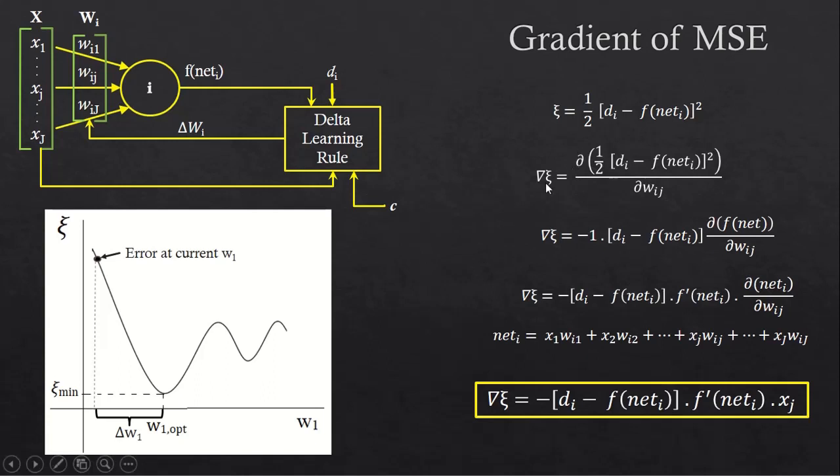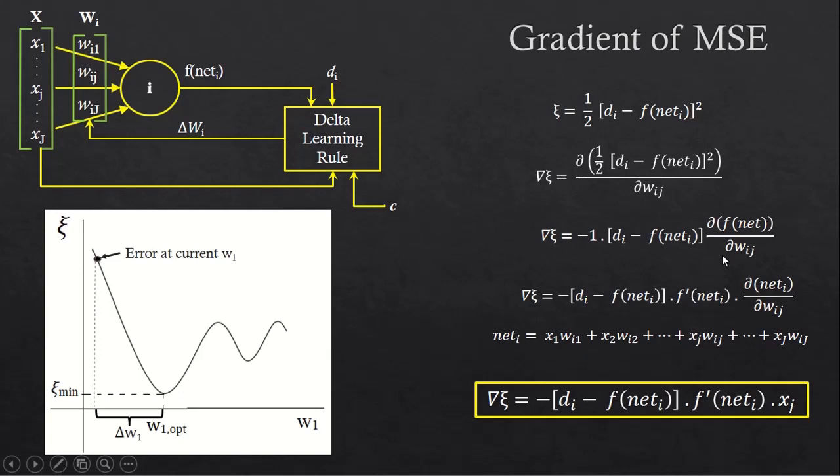Delta xi is equal to half of 2 times di minus f of net I into dou di minus f of net I by dou wij, which is the same as delta xi equals minus di minus f of net I into dou f of net I by dou wij.